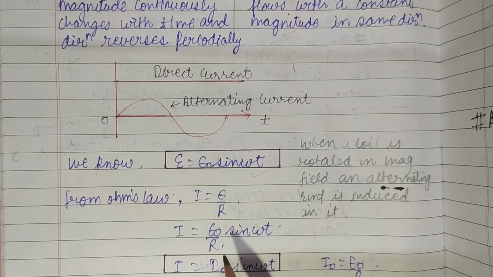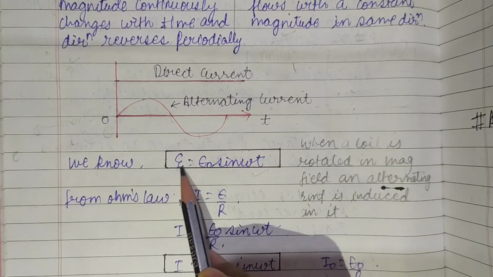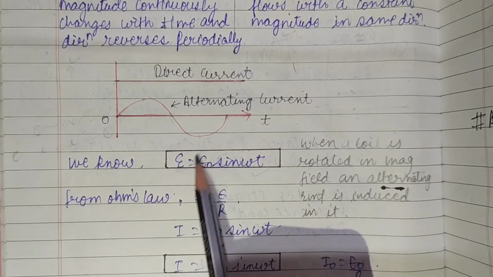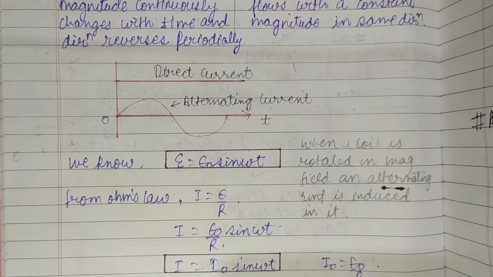Now we can put the value of E, the induced EMF, from the above equation into this equation, and we get the value of current, I equals I naught sine omega t. Here E naught is the maximum induced EMF, and I naught is the maximum induced current in the circuit. And I is the instantaneous value of current at a particular time.